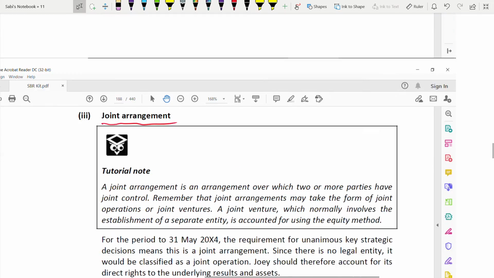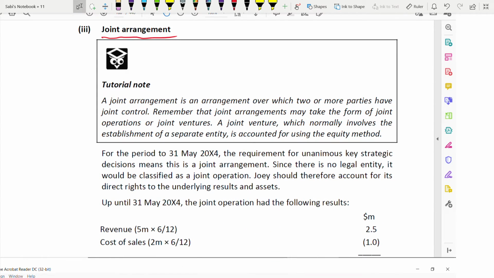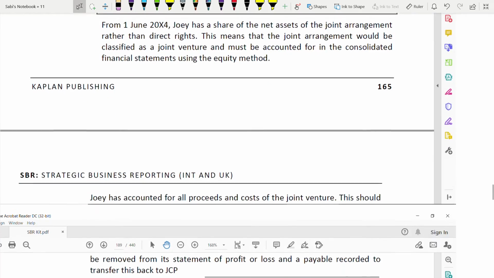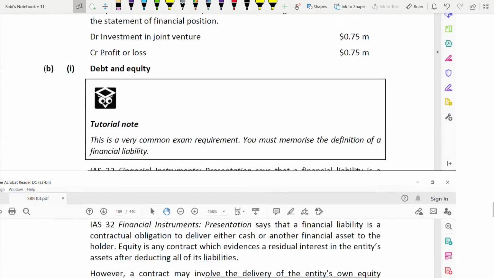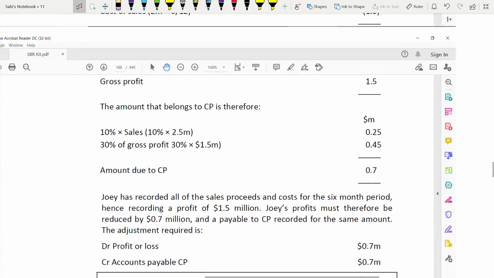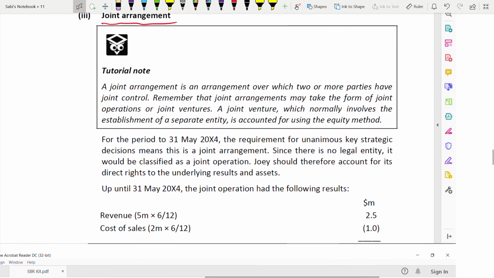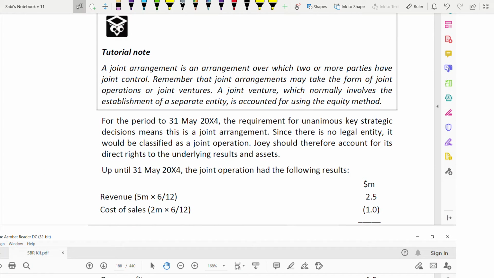So it is a joint arrangement. Let us see the tutorial note. A joint arrangement is an arrangement over which two or more parties have joint control. Remember, joint arrangements may take the form of a joint operation or a joint venture. There are two things: one, it could be a joint operation, or it could be a joint venture.